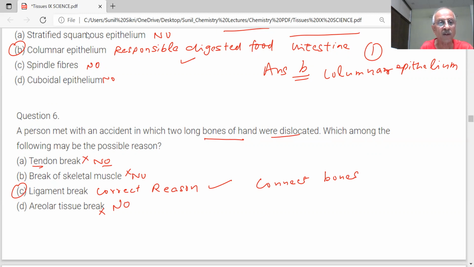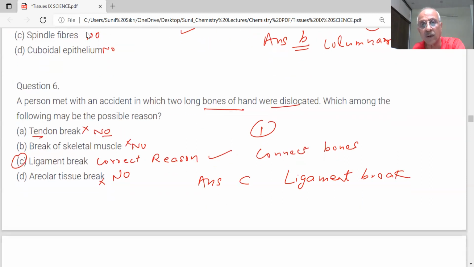What is areolar tissue? Sir, areolar tissue is a connective tissue, which is found between skins and muscles. So the correct answer is C. Ligament break will cause dislocation of the bones. That is the correct answer.